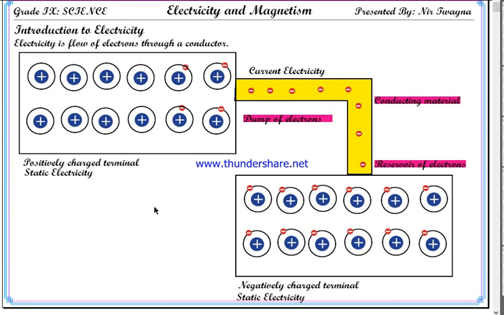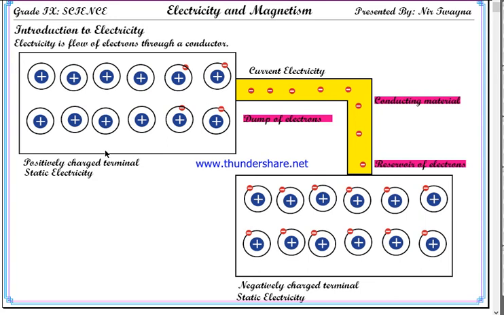What we studied today: we introduced electricity, what is electricity, and we studied the relationship between static electricity and current electricity. Static electricity and current electricity are not two different phenomena. They are like two different faces of the same coin, two different forms of electricity.